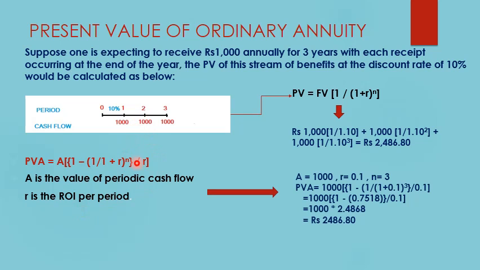Now we substitute all these values in the above formula. So we have A equal to rupees 1000, r is 0.1 and the number of years is 3. Substituting these values and doing all the calculations, we get the present value of the annuity as rupees 2486.80, which is the same as the above one. So rather than doing individual calculations and calculating each present value, we use the formula of present value of an ordinary annuity.